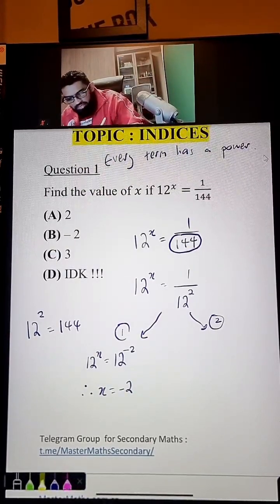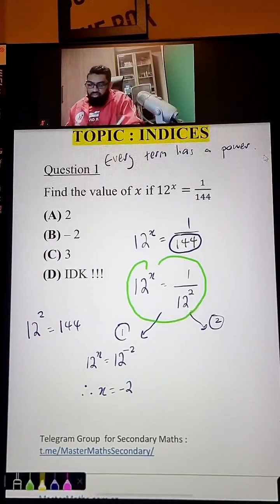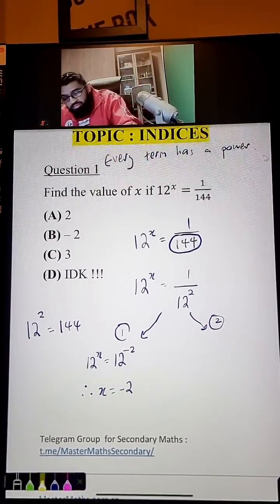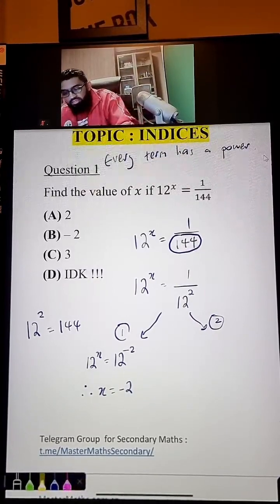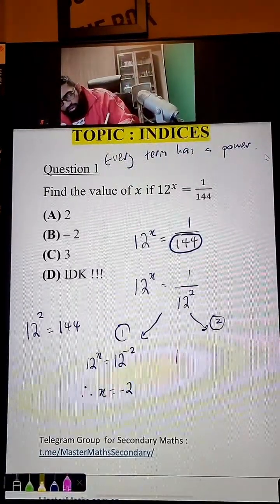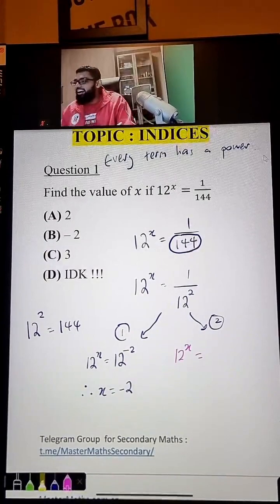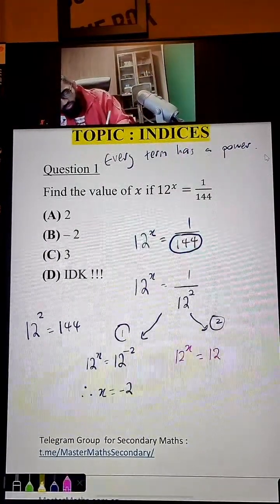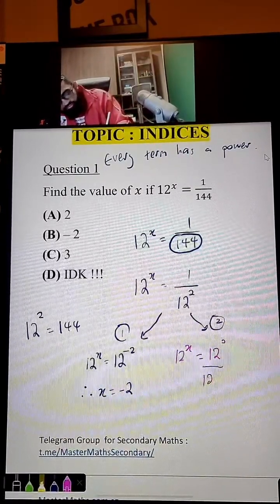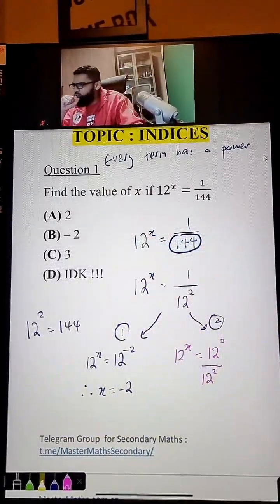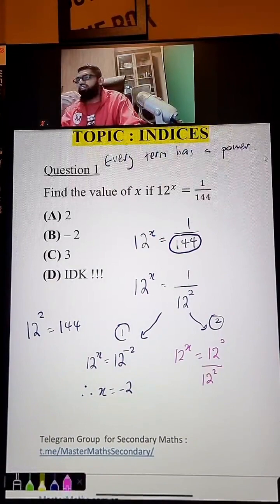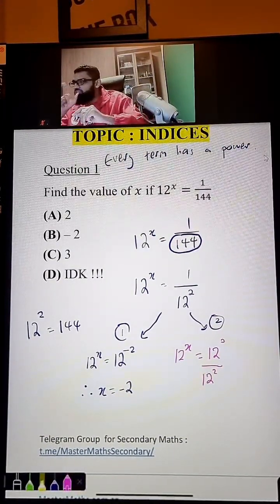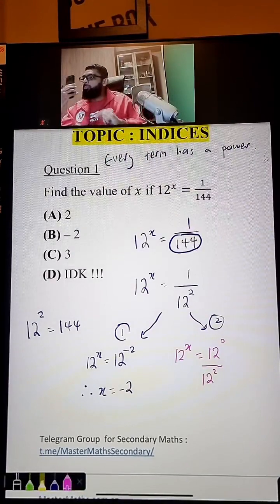Okay friends, another thing. Let's say now, there's a second method. What is the second method? Second method is to change the 1. 12 to the power of x is equal to what? 1 is 12 to the power of 0 over 12 square. Hey, how come 1 is 12 to the power of 0? Friends, this is the next teaching for you. Anything to the power of 0 is 1. Don't believe me? Press the calculator.